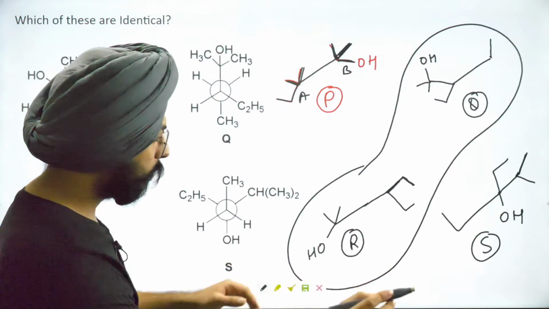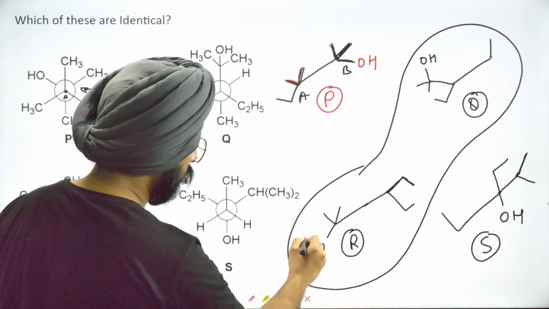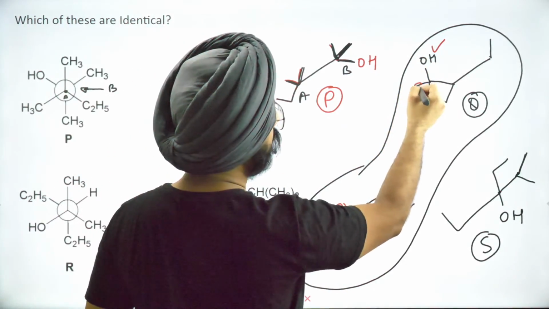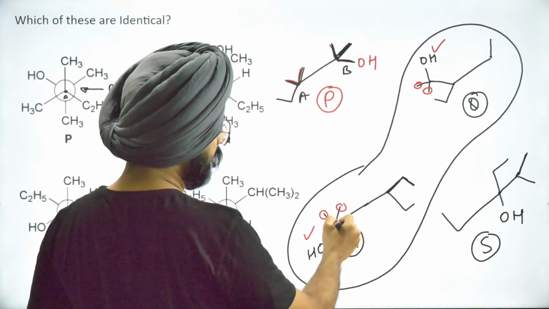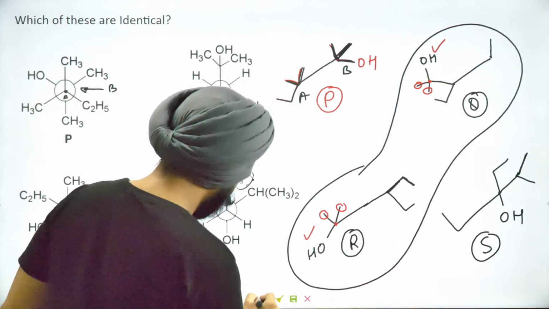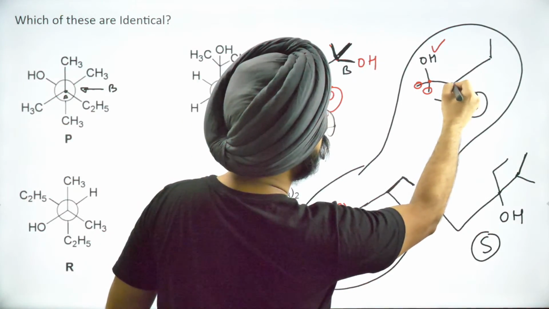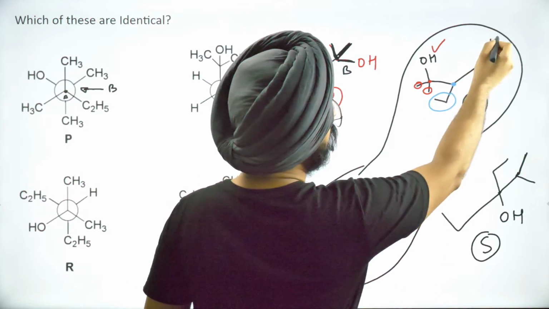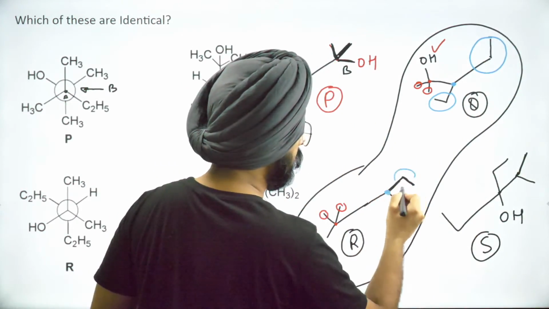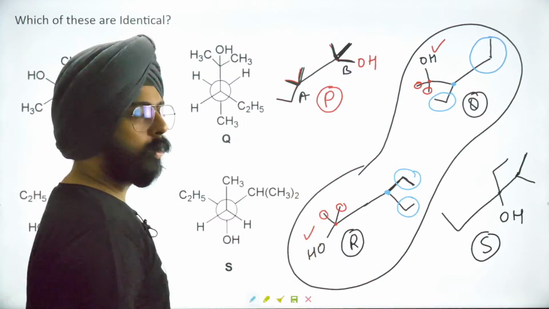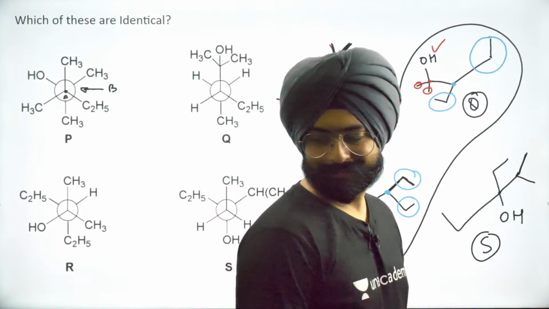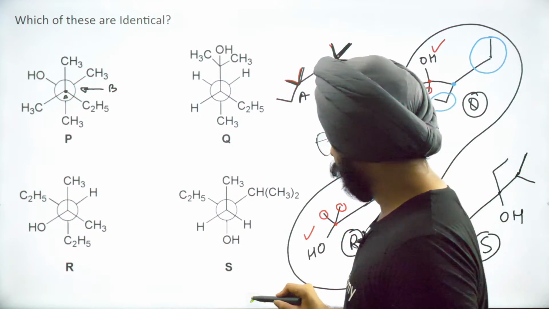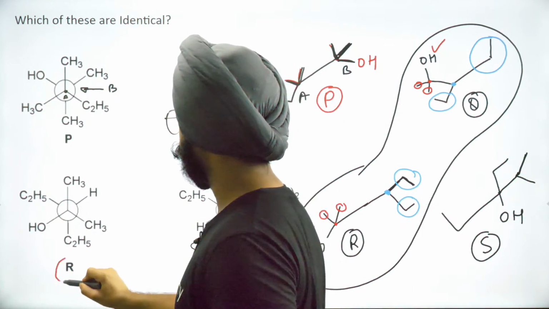Look at your OH group, okay? First of all, we've got an OH, we've got an OH. Now next to OH we have two methyl groups. Now after this carbon, we have one more carbon. Fine, I'll put that in blue color. This blue colored carbon has two ethyl groups. Ethyl, ethyl, ethyl, ethyl. So over here Q and R are pretty much the same. Okay, very nice. Q and R are identical.